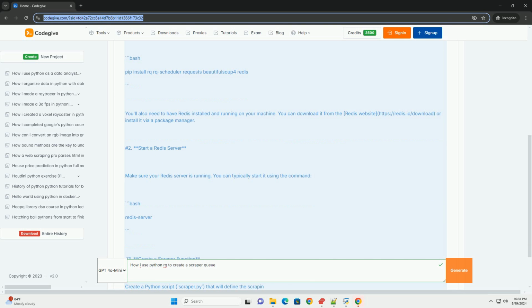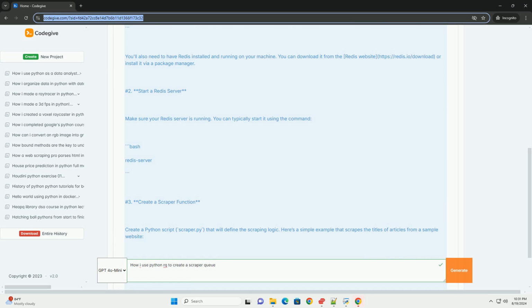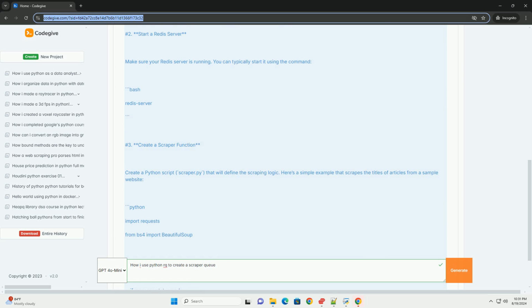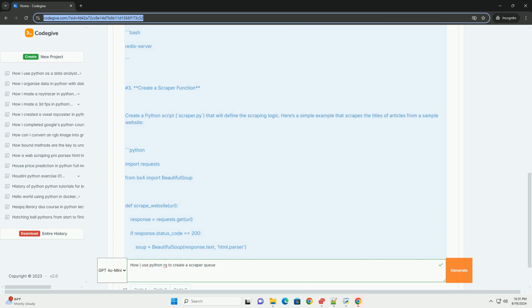You can download it from the Redis website, redis.io, or install it via a package manager. 2. Start a Redis server. Make sure your Redis server is running. You can typically start it using the command: bash redis-server.